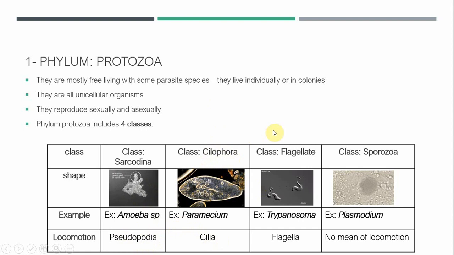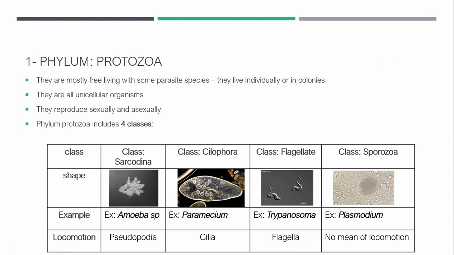The next class is Flagellata. Flagellata here means organisms move by flagella, which are hair-like structures. Trypanosoma is an example for the class Flagellata. Trypanosoma is a parasite living organism, which means that it must live inside another living organism. It may be human or animal. Trypanosoma causes a disease called sleeping sickness, and it is transmitted through a type of flies called tsetse fly.